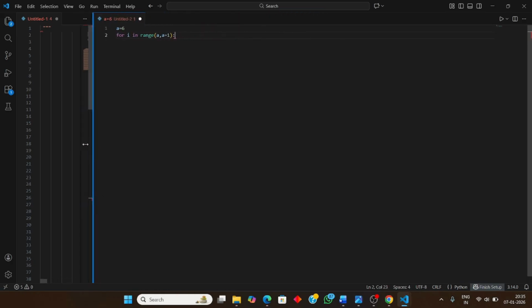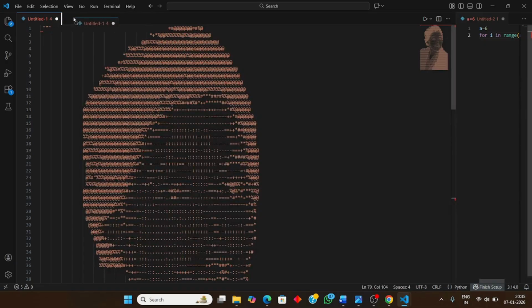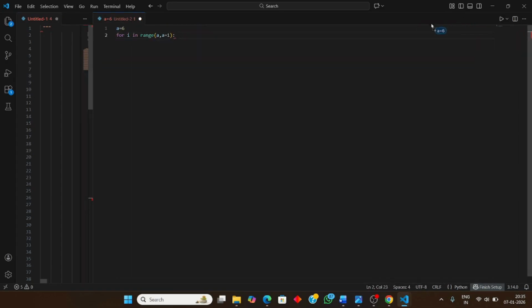For i in range, we have to put plus one here. So a is 6 and the ending value is a plus 1. This a is the starting value, and this is the ending value. So a is 6, and 6 plus 1 is 7. So this loop will run for 6 comma 7 spaces.